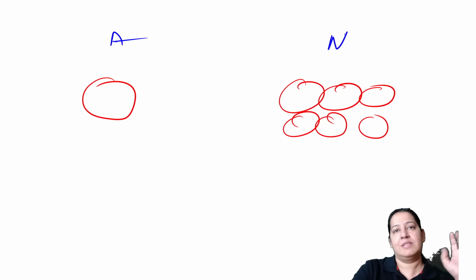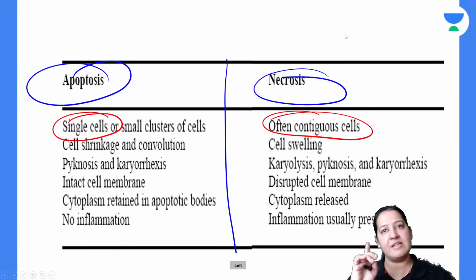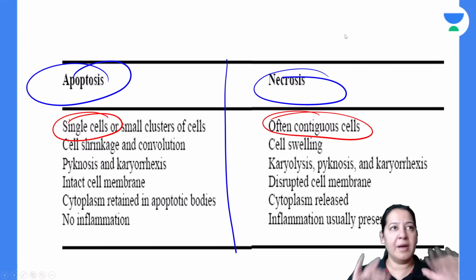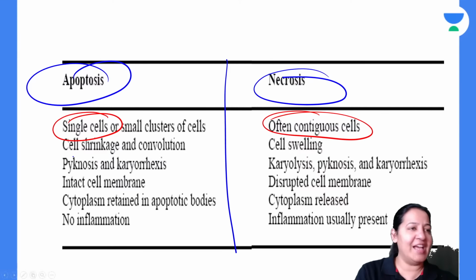This is necrosis. That is the first difference. Please learn it. Number 2, in apoptosis, cell shrinkage occurs.